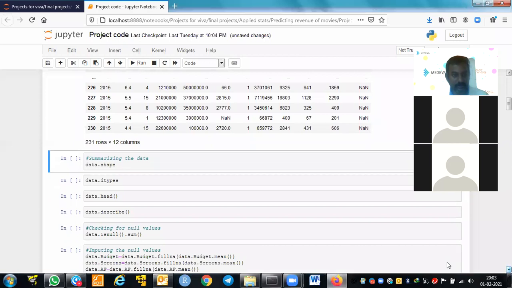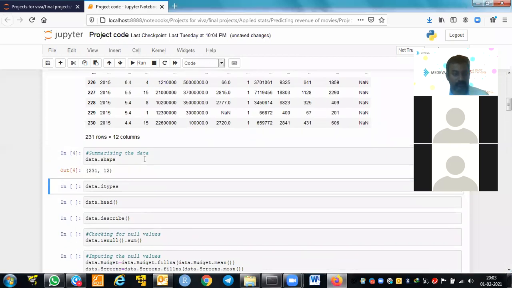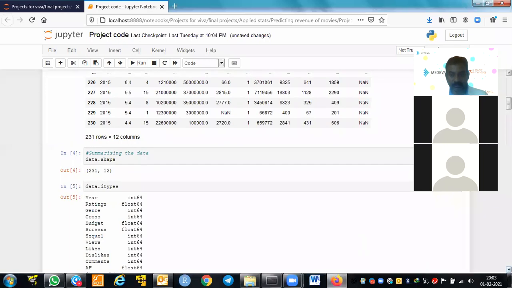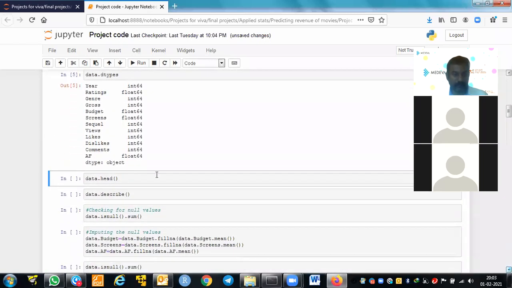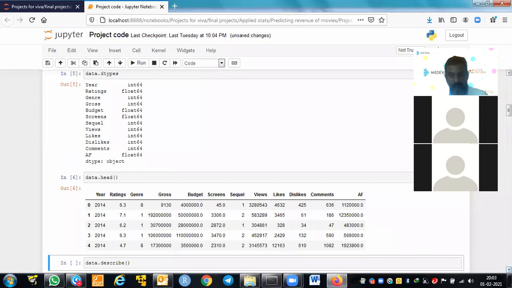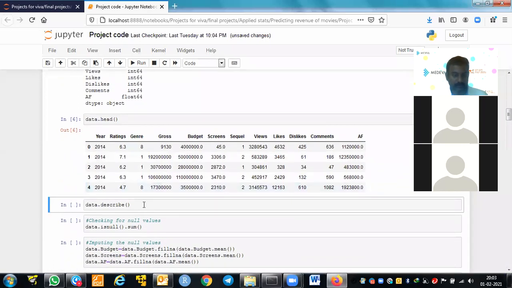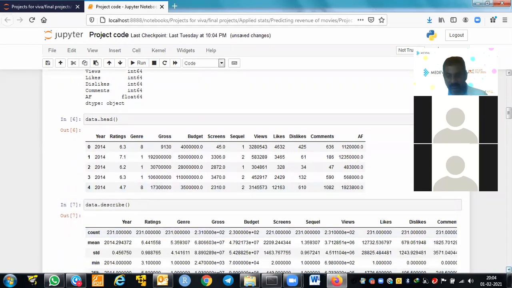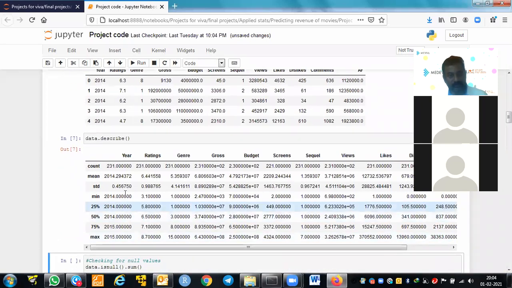We have a lot of missing values. df.shape will give how many rows and columns, and df.dtypes gives the types of the data. head will give you the top 5 rows of the data file, and describe gives the descriptive statistics of all the variables. Year is not relevant. For rating, it gives the mean, standard deviation, minimum and maximum, everything.